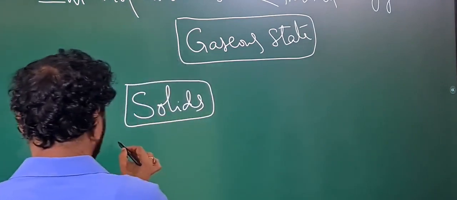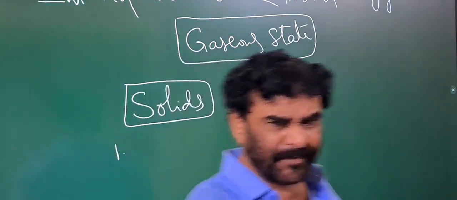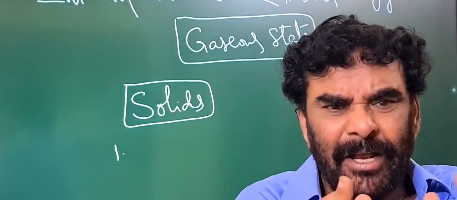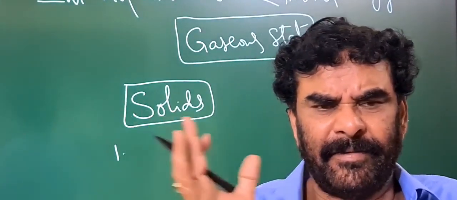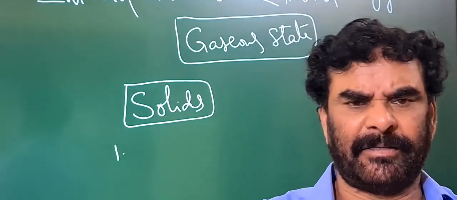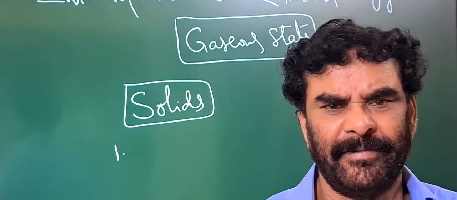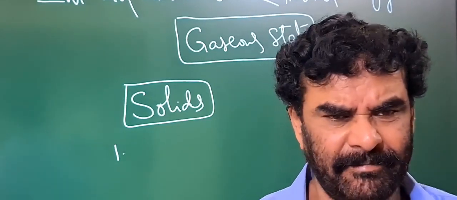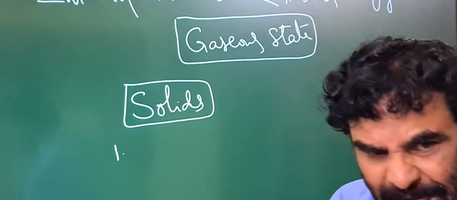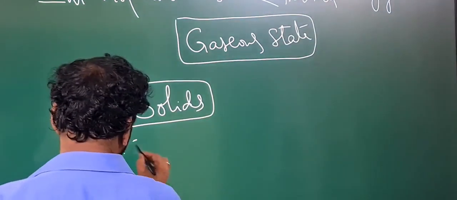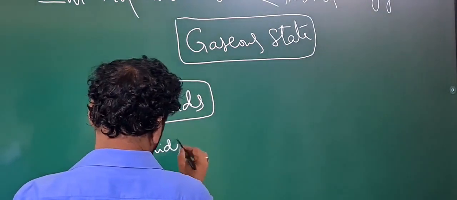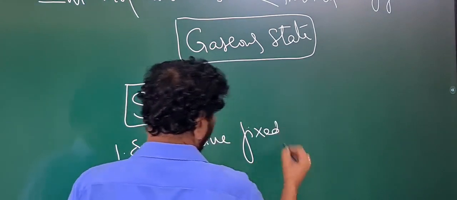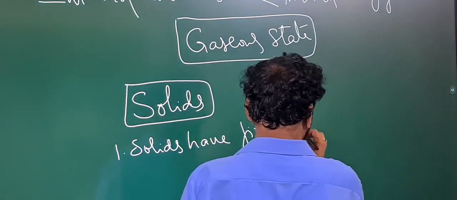I told you that solids are formed due to the aggregation of material particles, molecules, atoms or ions. They are very closely packed. Therefore, solids have fixed mass, volume and shape.